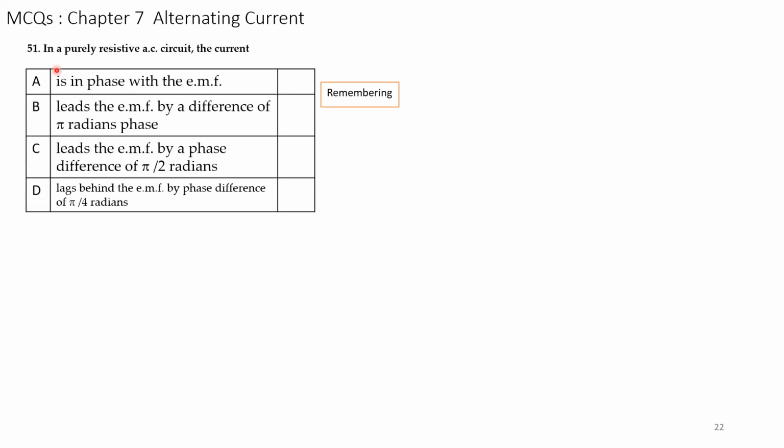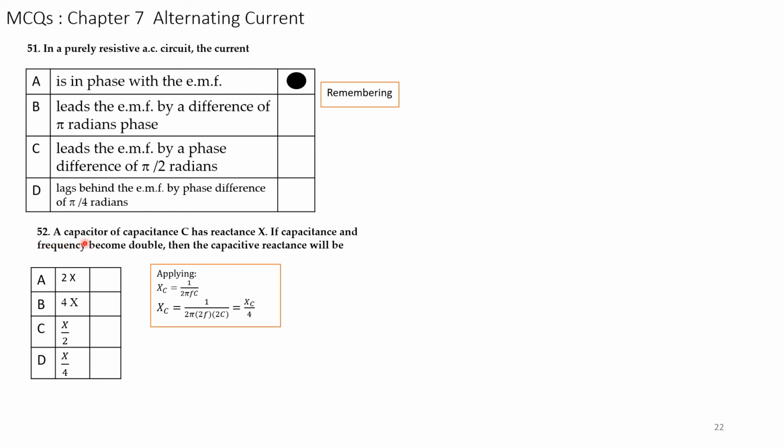Question number 51. In a purely resistive AC circuit, the current is in phase with the EMF. We have to remember that option A is the correct answer.